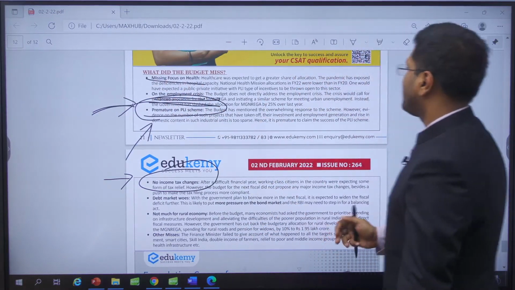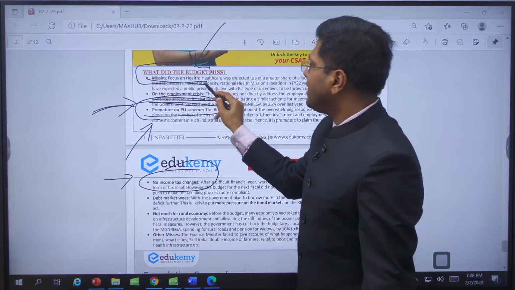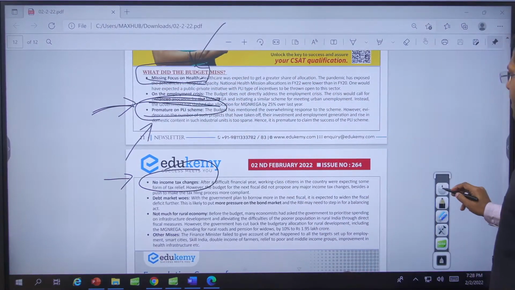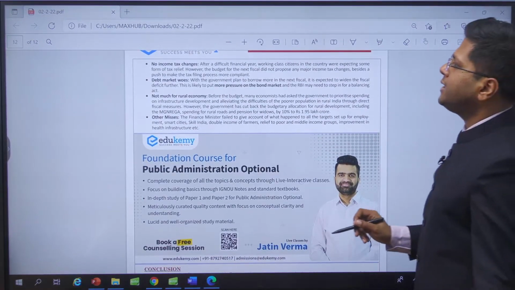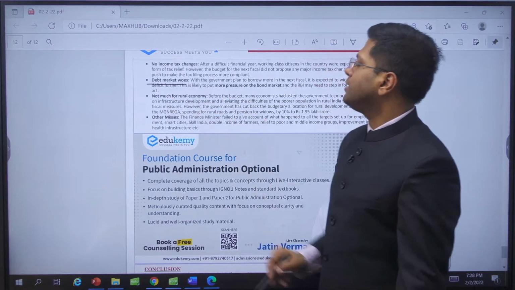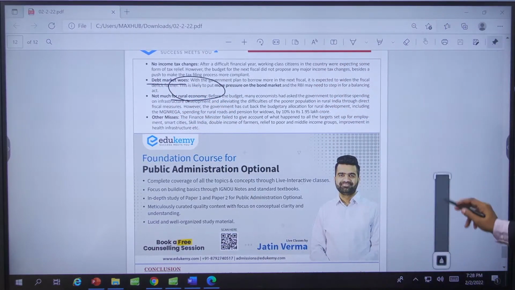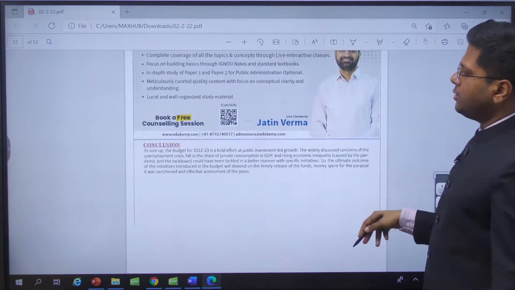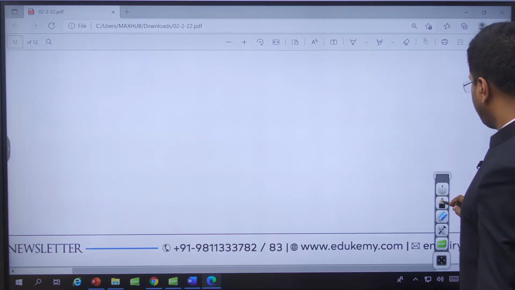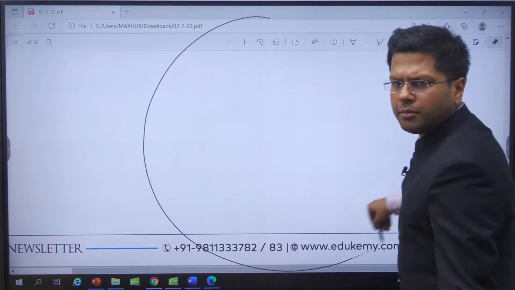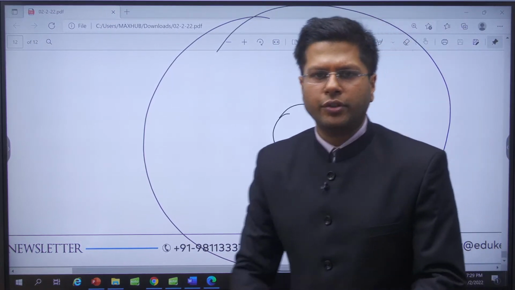Missing focus on health, right? So infrastructure creation has been focused on, but the outlay for health has not jumped as much, right? Use the shortcoming that I mentioned, right? The barbell strategy and the waterfall. Debt market, rural economy, right? These are some of the things that the government did not focus on in this particular budget. All right. So this is a quick conclusion to what we studied, quite a bit. But I hope it was interesting and beneficial for you people.